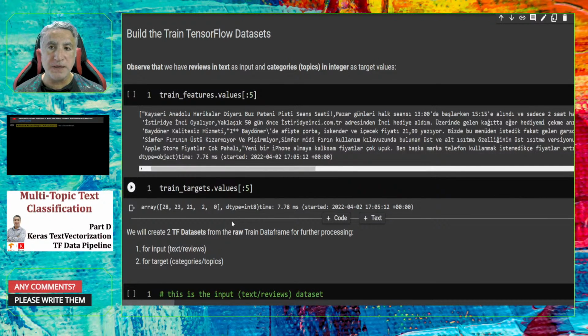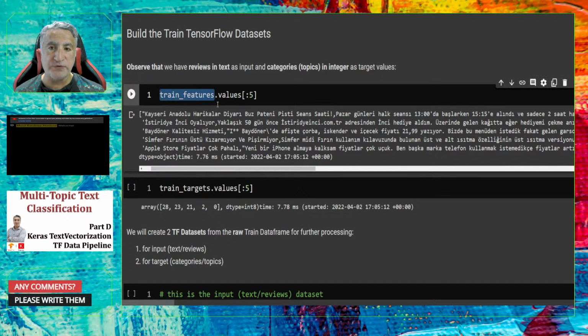Before beginning building the train TensorFlow data set, I would like to remind you that in the very first three parts, we already prepared a train feature data frame. In that data frame, as you see, we have some comments, some reviews, some complaints about some services.